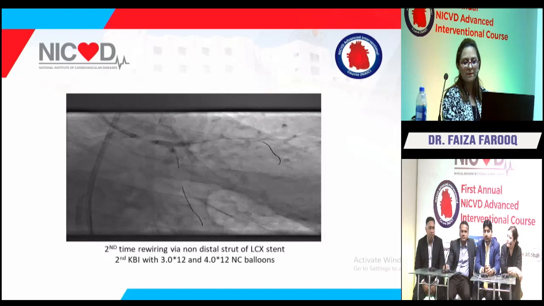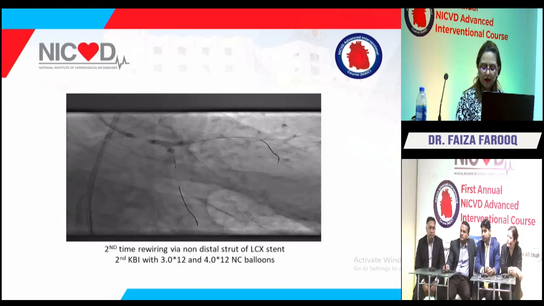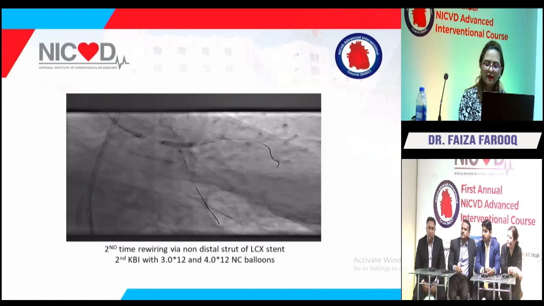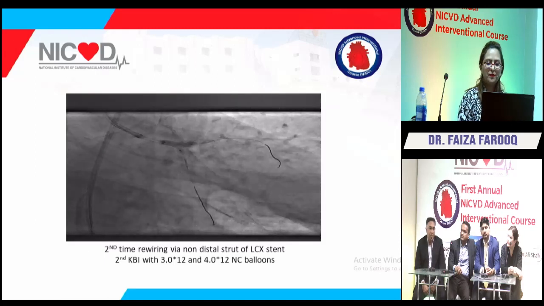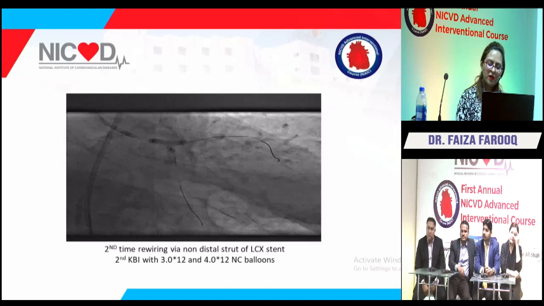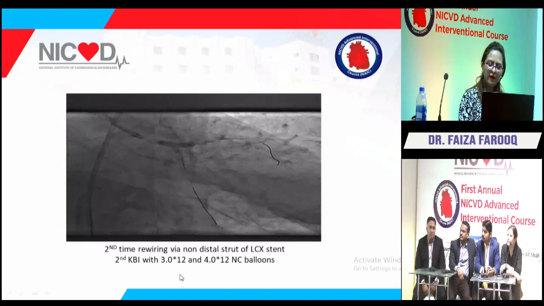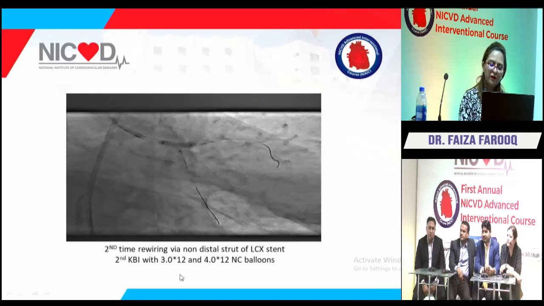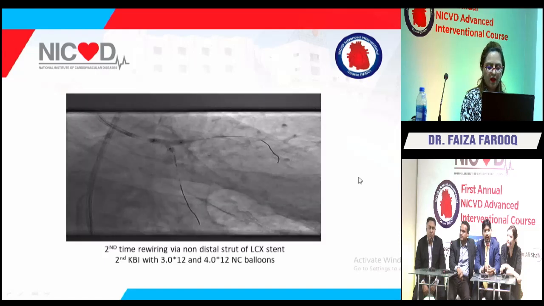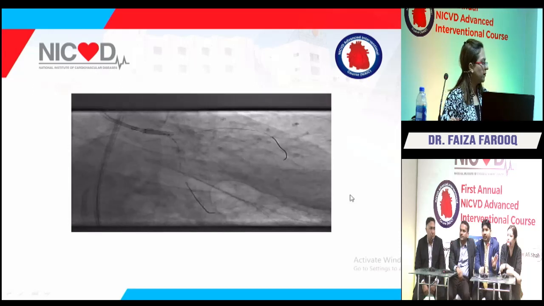What was the kissing pressure of both? Initially, we did the side branch first, then the main branch, and ultimately it was a simultaneous kissing. Initially we did the high pressure, around 18 or so, at the side branch first, then the circ, then the LAD, and then simultaneously, it was approximately 10 to 12. With simultaneous kissing, you don't go high pressure, but when you are doing a stepwise kissing balloon, you need to go high pressure.